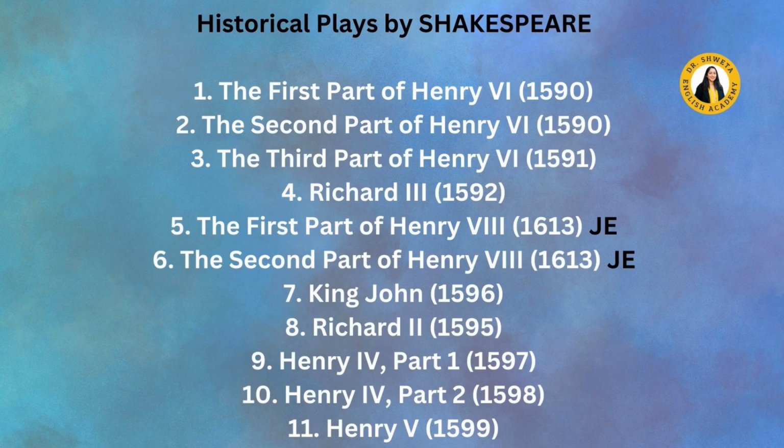King John was another historical play written by Shakespeare in 1596, and then Richard II in 1595. Then he wrote Henry IV in two parts, written in 1597 to 98, and Henry V in 1599. So these were some of the historical plays written by Shakespeare.